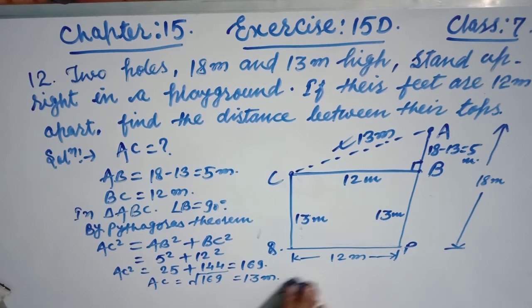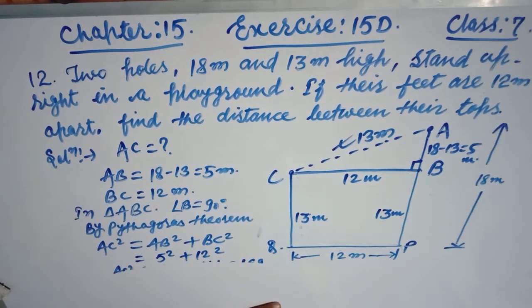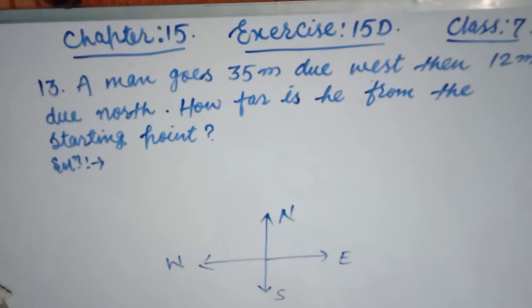So this is it friends, AC is the answer. I hope you are clear. Now see friends, question number 13: a man goes 35 meter due west.